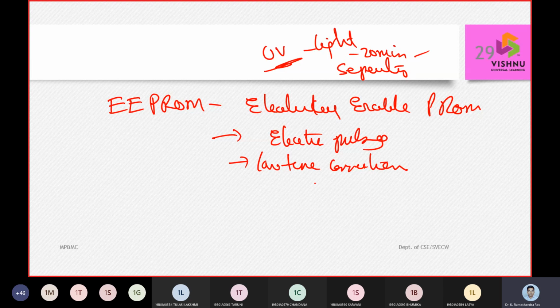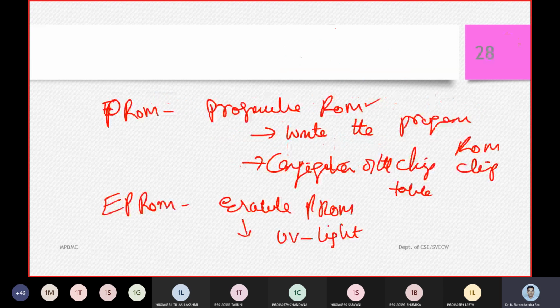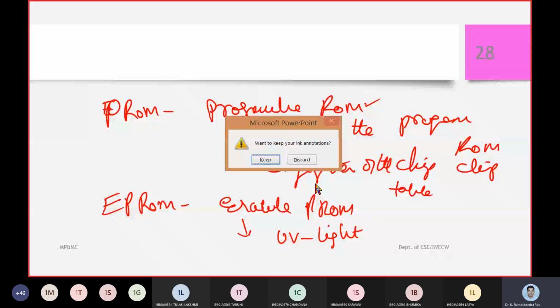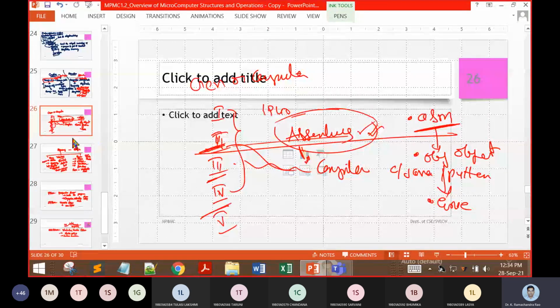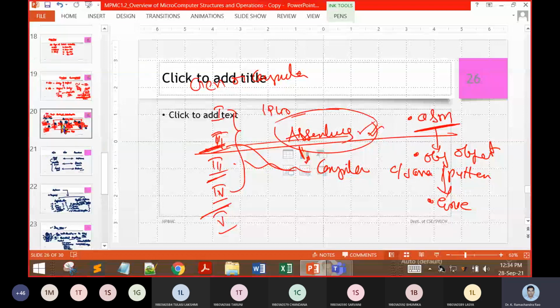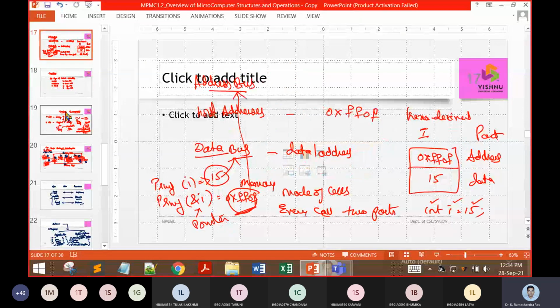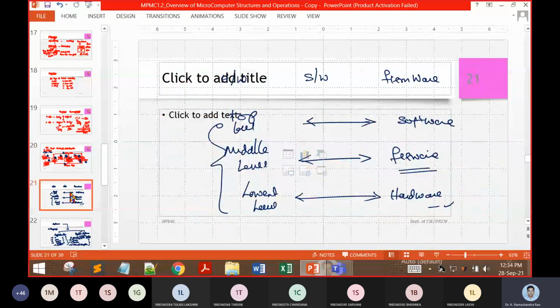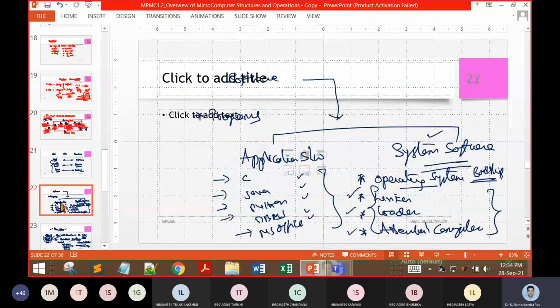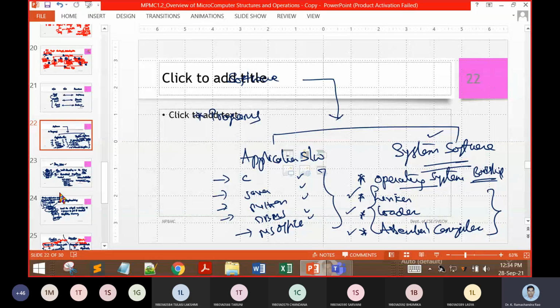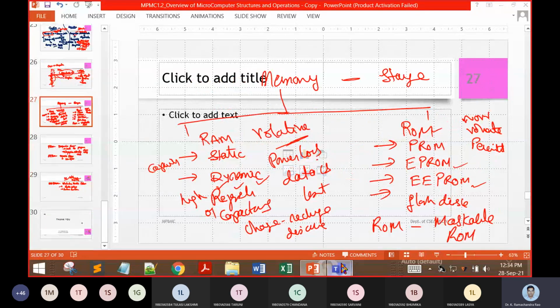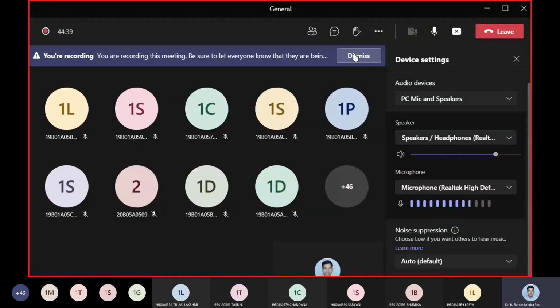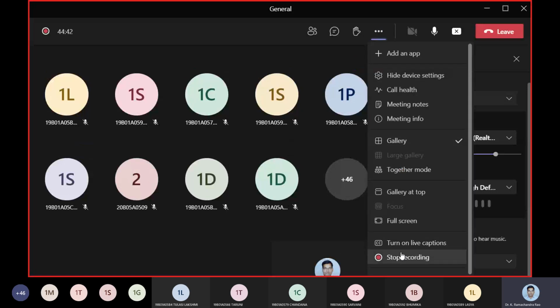So these are all the different components we need to understand as of today. To summarize what we have learned today: we talked about the microcomputer parts, then we went into firmware, then we talked about ADC converters, then the application software and system software, and then we had enough discussion on types of memories. This is all the learning we have made for today.